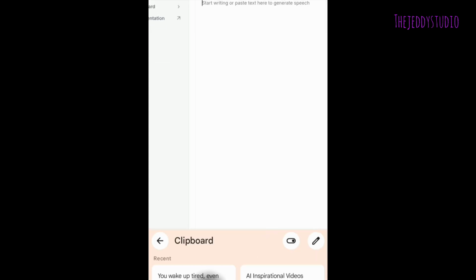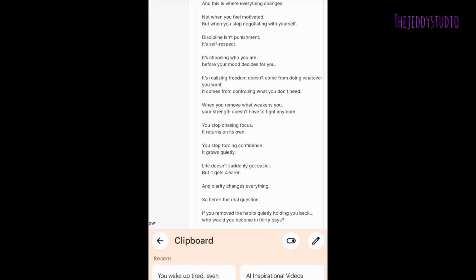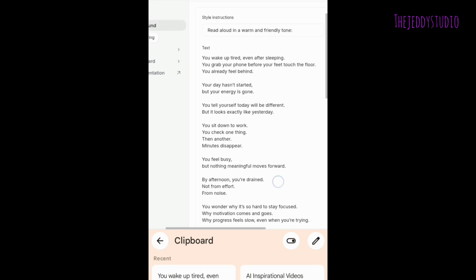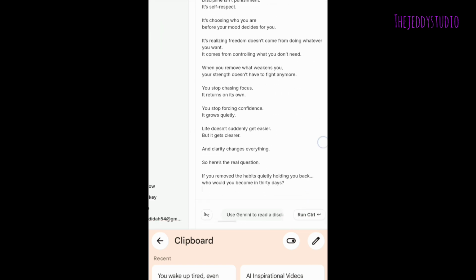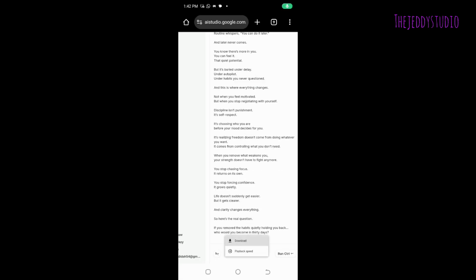Paste in your script there. After pasting in your script there, you can see the script is fine. Click on run. You can see here there is a run. Give it some seconds. Okay, and now after the audio is ready, click on download and save it on your device.